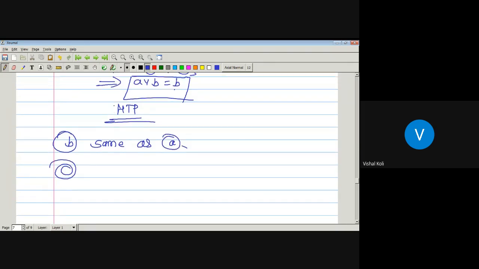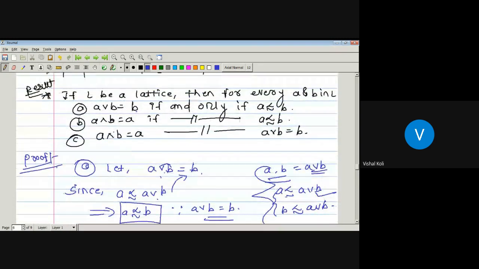C is nothing but A meet B will be equal to A if and only if A join B will be equal to B. Okay, this one we have to take and prove this one, and we have to take this one and prove this one. This one is easy.